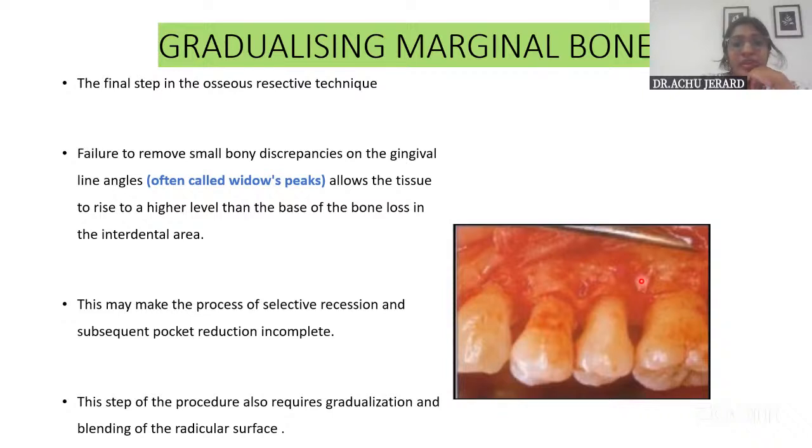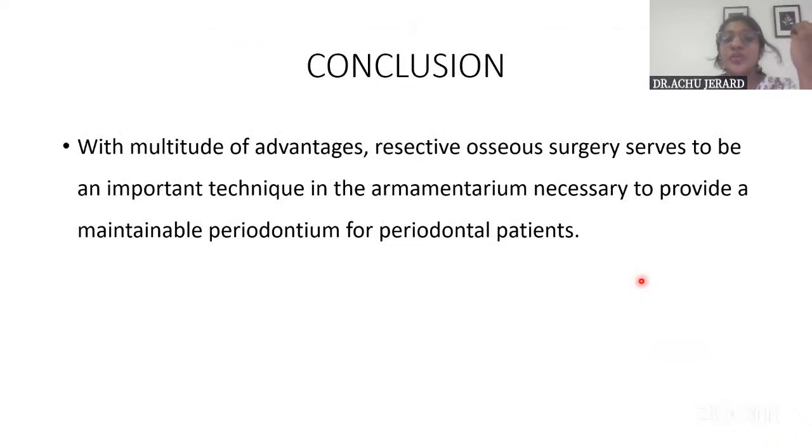Okay. So then about the conclusion with multitude. So with that, we have covered the steps of resective osseous surgery. So when you come to the conclusion, with multitude of advantages, this serves to be an important technique in the armamentarium necessary to provide, why this is being done, that is what is explained here. Okay. To give a patient a maintainable periodontium. Okay. Which follows a normal physiologic contour. Maybe at a level slightly below that which was present at the time of surgery, but a normal physiologic contour. That is what is attained in a resective osseous surgery.